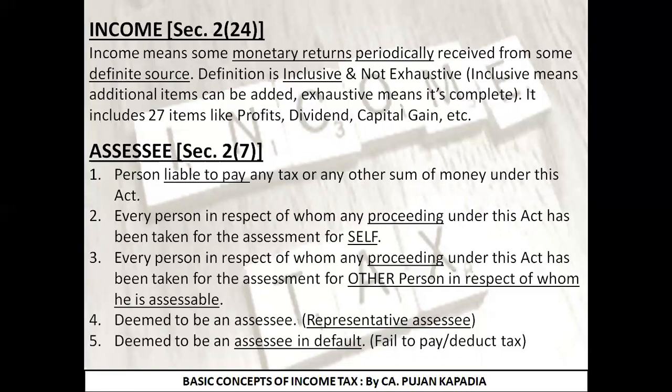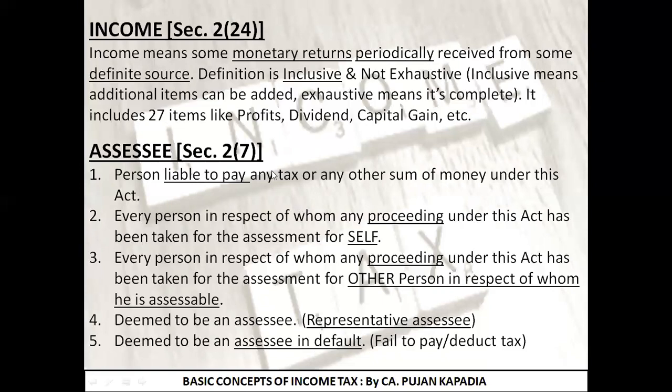After which I explained the two important words, inclusive and exhaustive. I explained that inclusive is something in which, from time to time, if you feel necessary, you can add certain points. So the definition of income, which as of now contains totally 27 items, is inclusive in nature. It means if today I find something which is supposed to be added to the definition of income, I can add the same. If it was exhaustive, then the one that is given to you is full and final. You cannot add anything in that case. But in our case, the definition of income is inclusive.